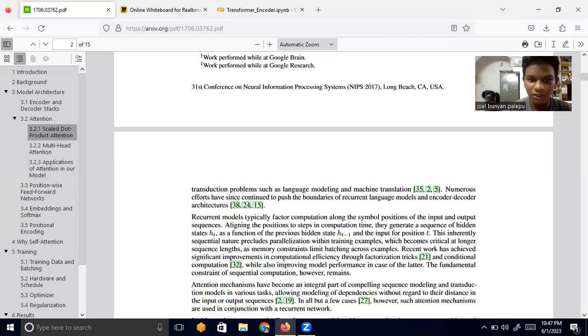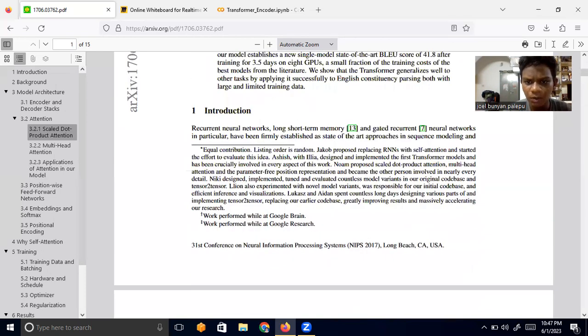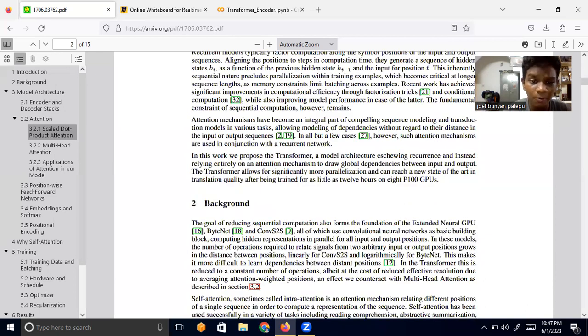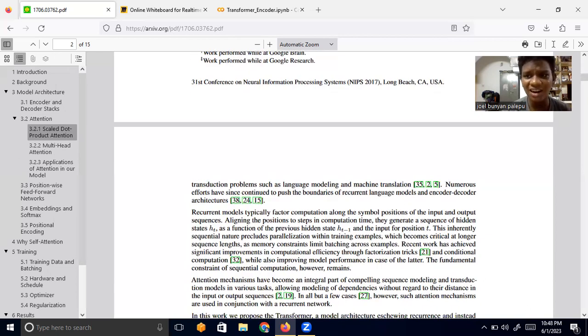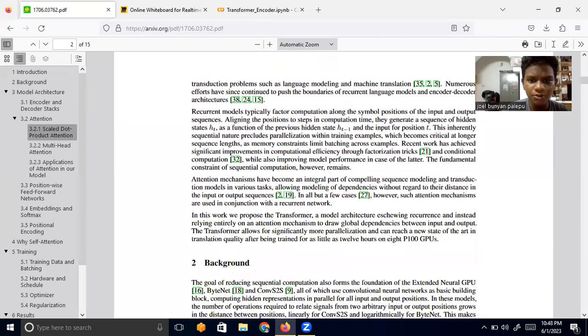like a neural network, right? So that is the problem. That is the problem that the paper is solving, the problems with the previous models such as RNNs, LSTMs and GRUs.